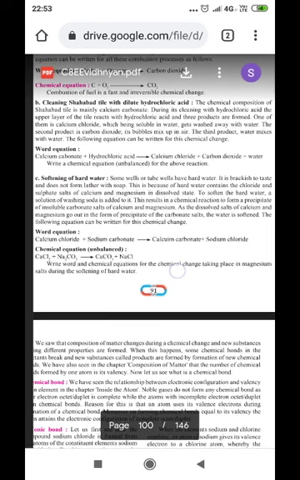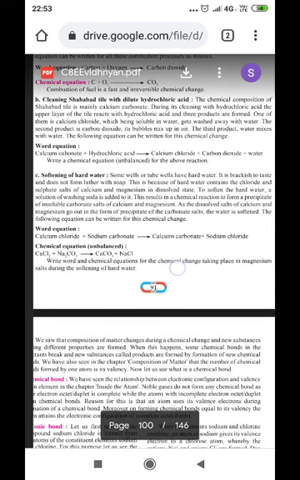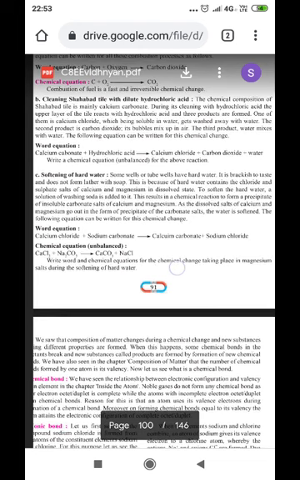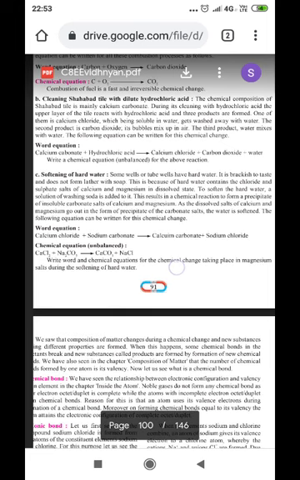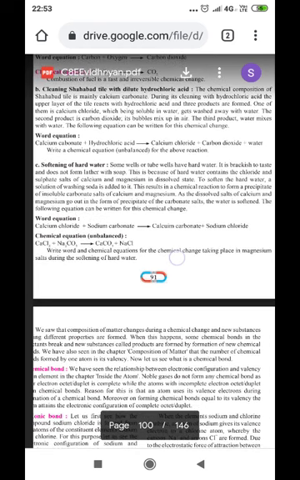Another example of the chemical change taking place in our day-to-day activities is cleaning shower tile with dilute hydrochloric acid. The chemical composition of shower tile is mainly calcium carbonate, CaCO3. During its cleaning with hydrochloric acid, the upper layer of the tile reacts with hydrochloric acid and three products are formed. One of them is calcium chloride, which, being soluble in water, gets washed away with water.